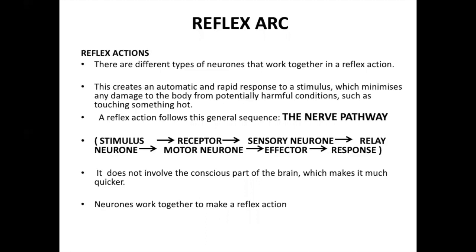So the neurons work together to make a reflex action. This reflex action takes place when we need to respond in harmful conditions, like when we're touching something hot, or something has pricked our hand, something that is an emergency where we have to respond with a quick action. There are sneezing and coughing. It is also a type of reflex action. Even when you're sleeping, your eye movement is there.